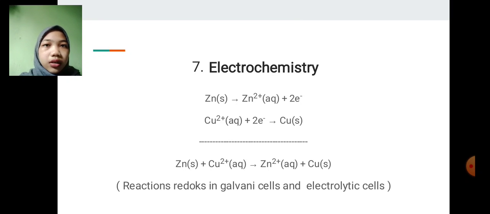And number 7 is electrochemistry. Electrochemistry is a redox reaction in galvanic cells and electrolytic cells. Electrochemistry changes chemical energy to electrical energy, an example of which is a battery. The reaction for electrochemistry is Zn plus Cu2+ gives Zn2+ plus Cu.